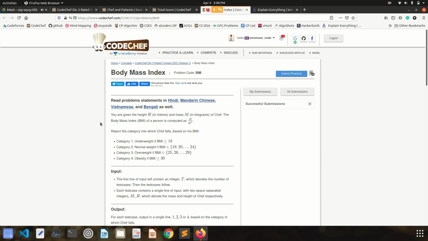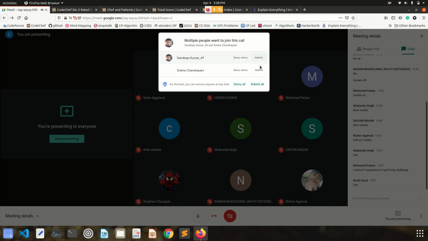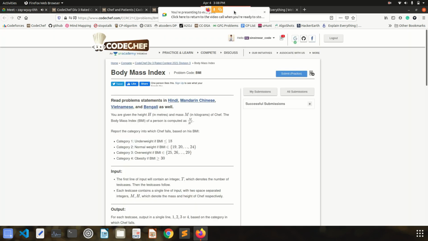The question says you are given the height h meters and mass m in kilograms of chef. So there is someone named chef, with height h meters and weight m kilograms.